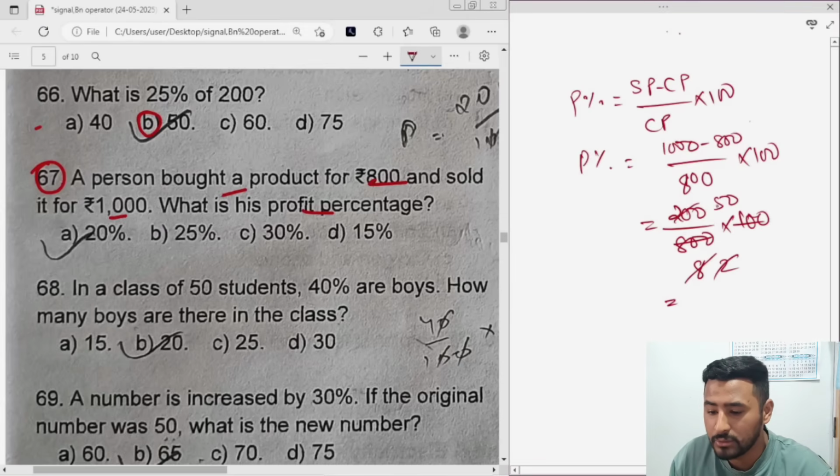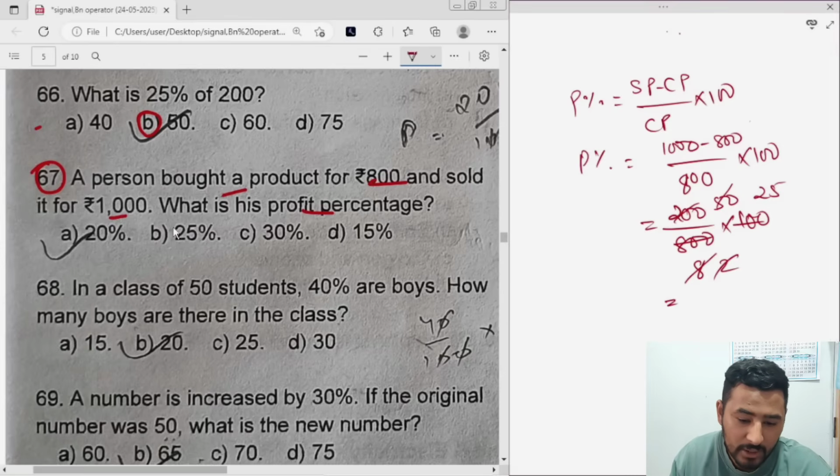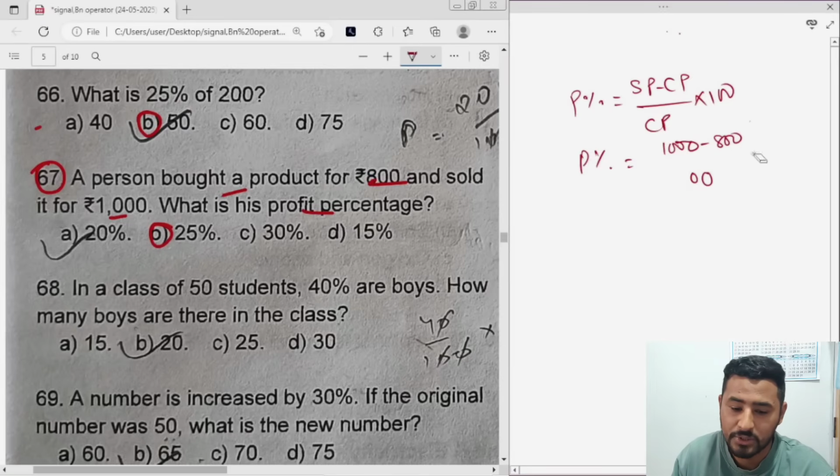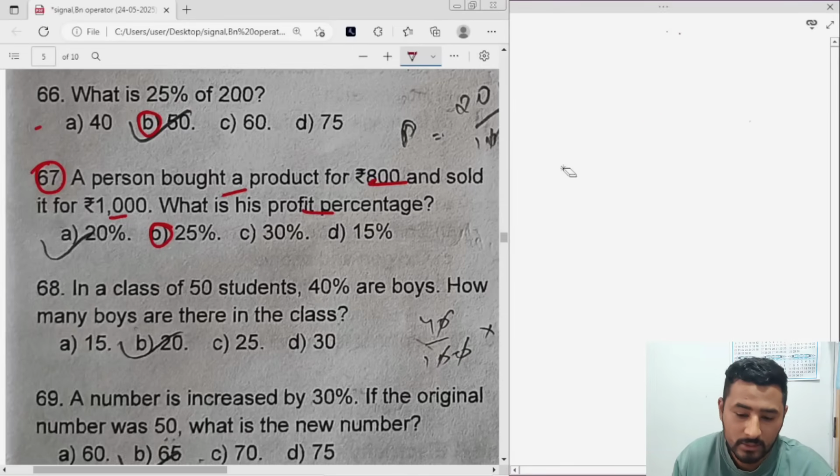You'll be getting 25. So 25% will be the correct answer. Okay, 25% will be the correct answer. Option number B. Let's see next.